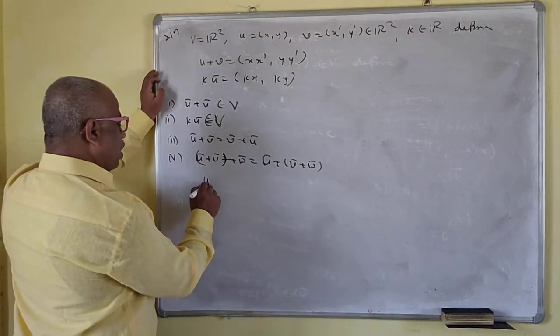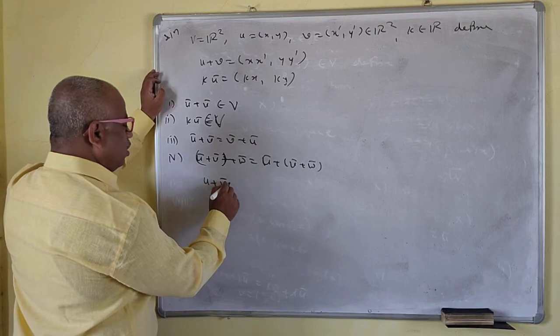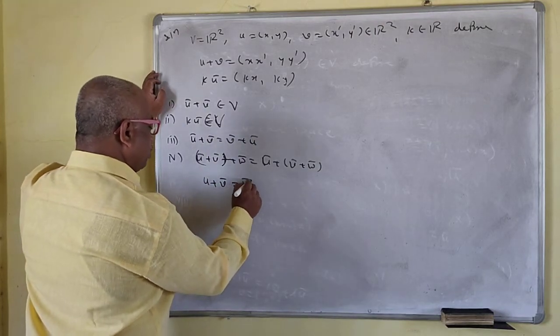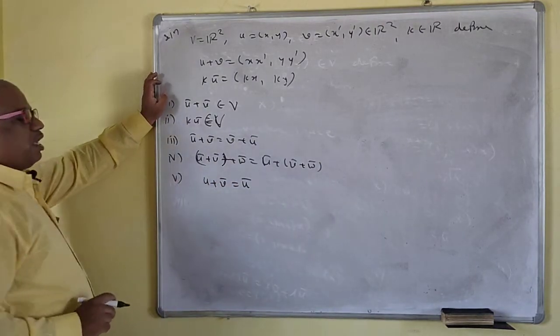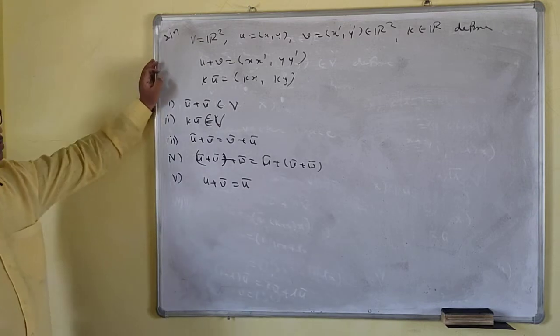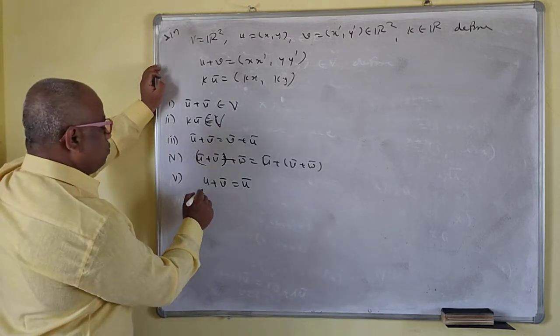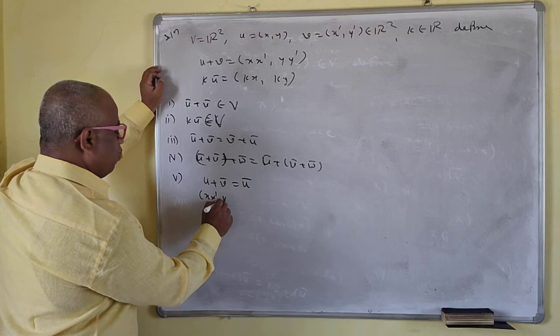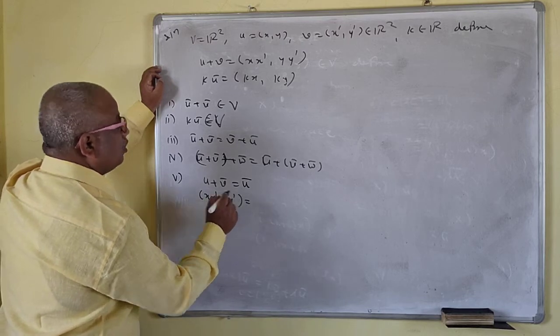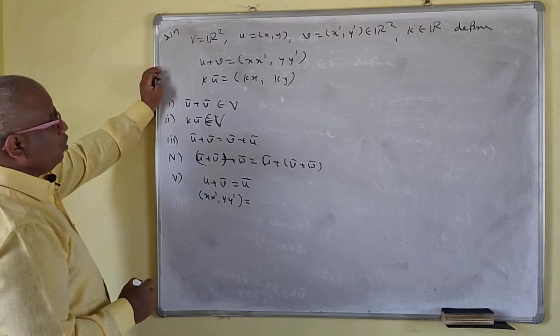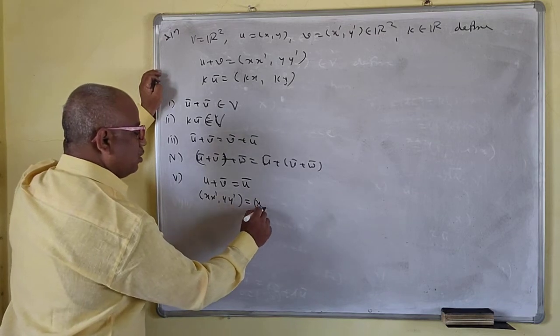So u bar plus v bar is equal to u bar. If v bar exists, then we are through. So u bar plus v bar is (x prime, y prime) equal to your u bar, which is (x, y).